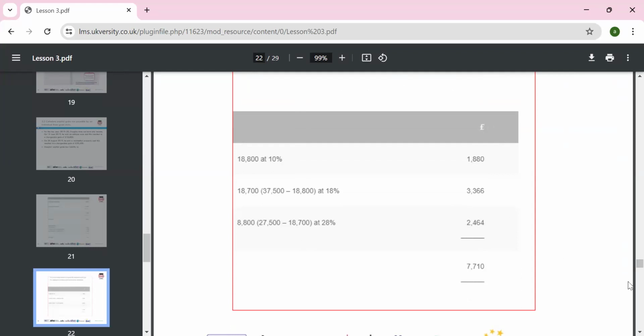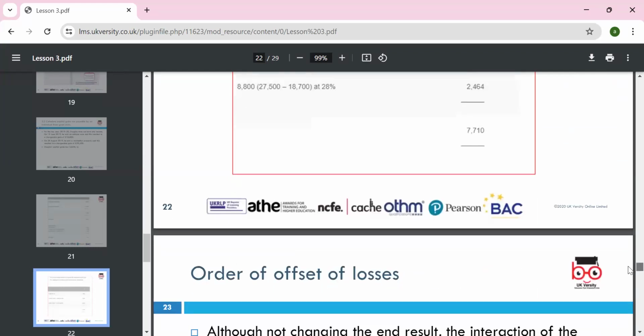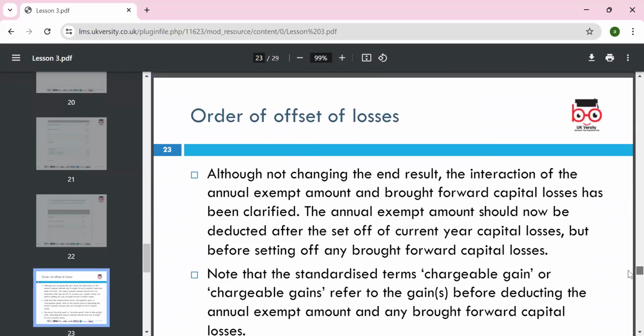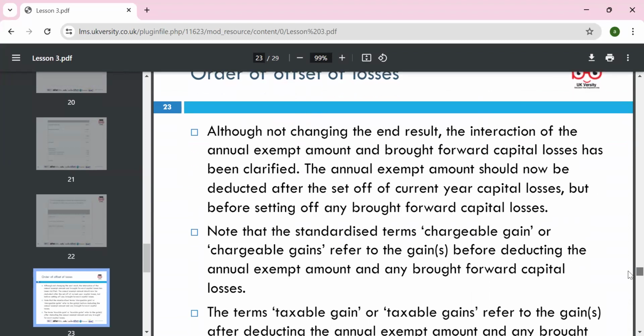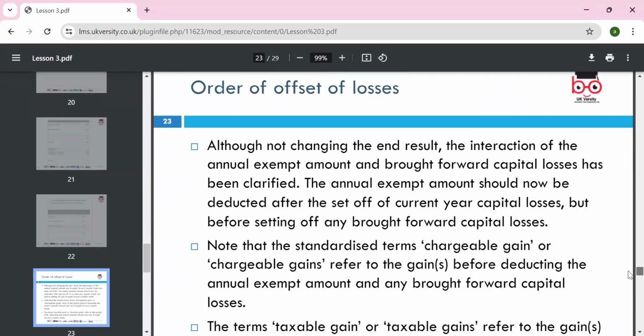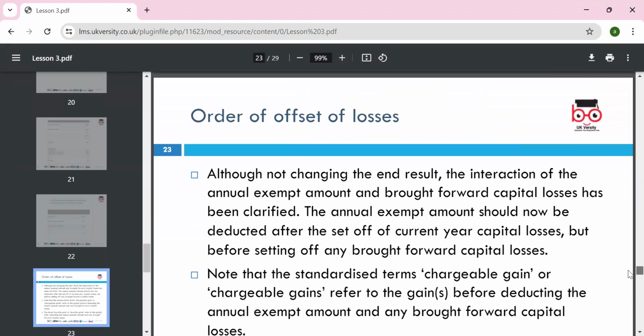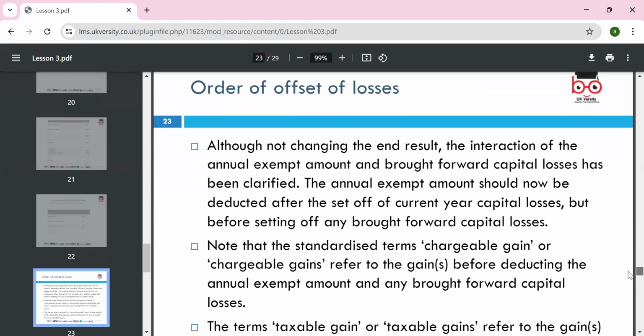Okay, so we have to look at the capital gains rate of each year, and the order of offset. In the end, the result is that the annual exempt amount and the brought forward capital losses have been clarified. The annual exempt amount is now deducted after offsetting the current year losses, but before offsetting the brought forward capital losses.